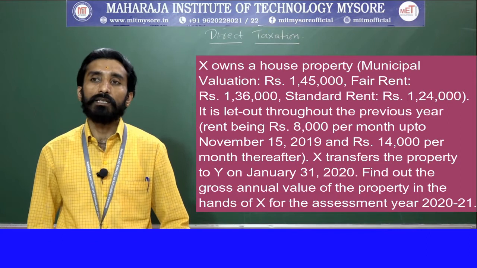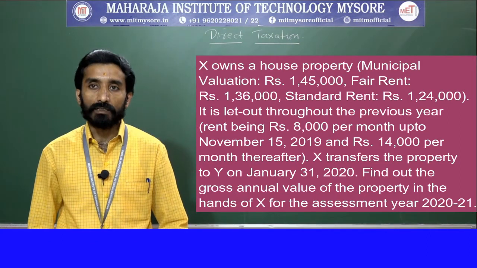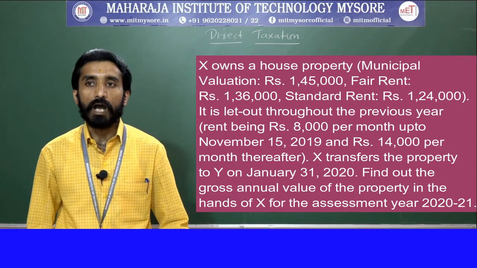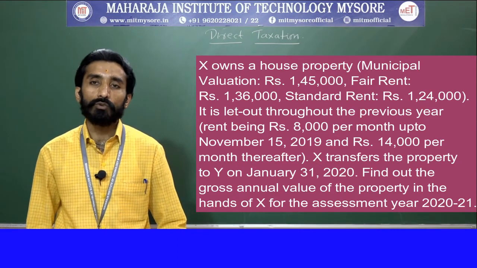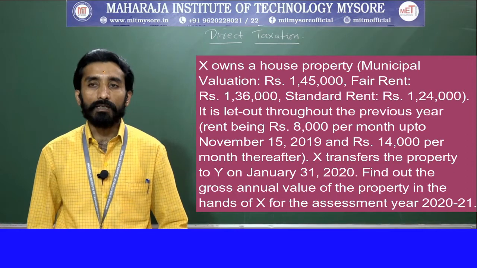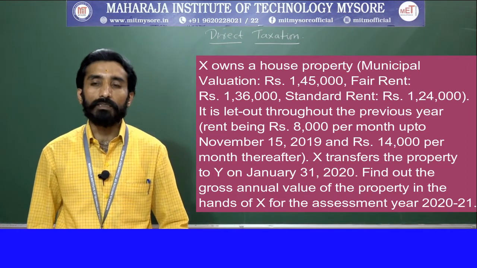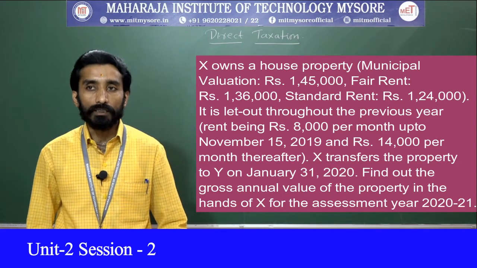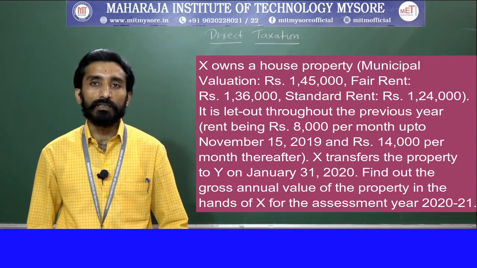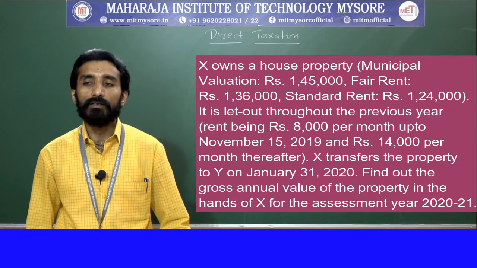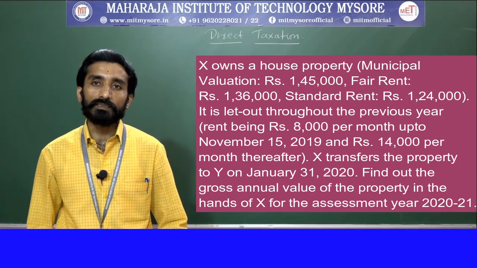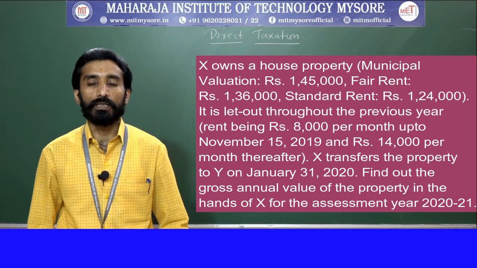It is let out throughout the previous year, rent being rupees 8,000 per month up to November 15, 2019 and 14,000 per month thereafter. X transfers the property to Y on January 31st, 2020. Find out the gross annual value of the property in the hands of X for the assessment year 2020-21.